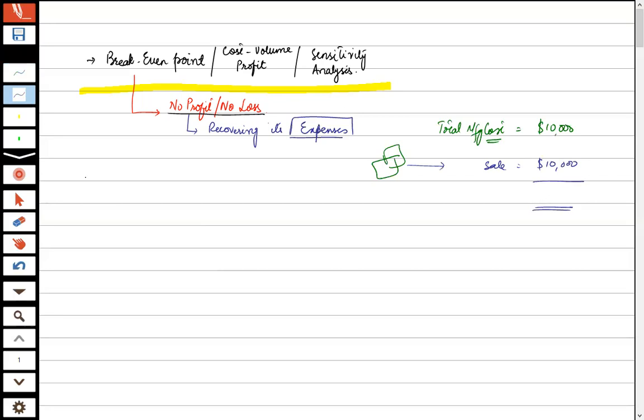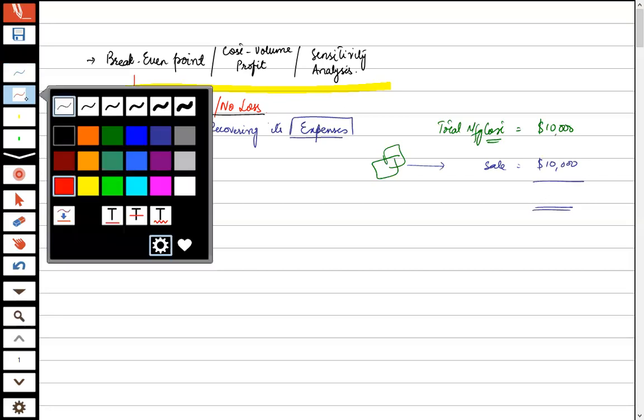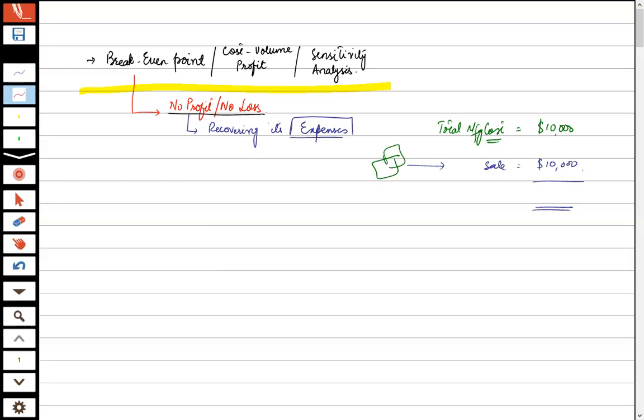The product is sold for 10,000 and its cost incurred was 10,000. Did anything come into the hand of the owner? No, it has just recovered the cost. So here no profit, no loss occurs, and this product is said to be sold at break even. This is the concept of break even, that is, we are recovering our expenses. Clear on this point?